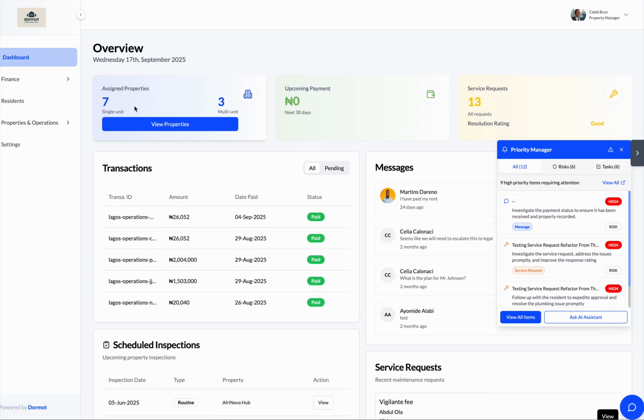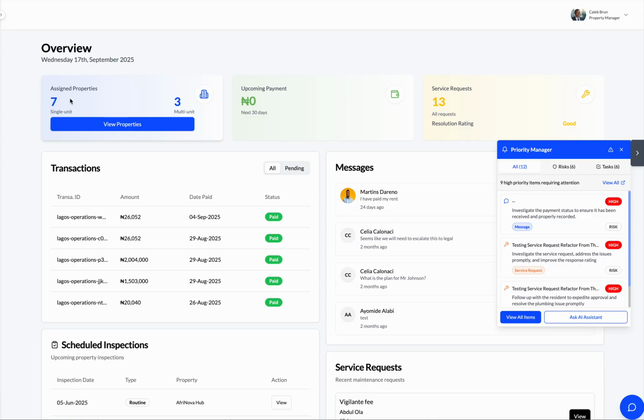So what their dashboard does is that they can actually see the assigned properties and units assigned to them. So this property manager, Caleb Byrne, can see that he's assigned to 3 multi-unit properties and single unit properties. He can view any unpaid invoices or expected payments for the next 30 days. He can view his service requests, and can also see his resolution rating.